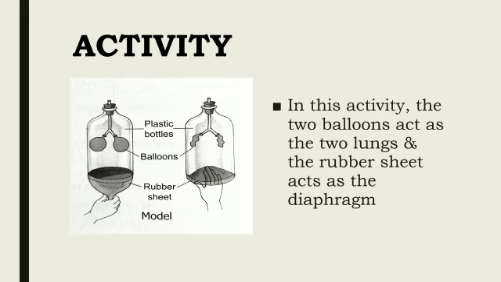Now, gently pull the rubber sheet down. You will observe that the balloons increase in size. Next, gently push the rubber sheet upwards and inwards. The balloons decrease in size. In this activity, children, the two balloons act as the two lungs and the rubber sheet acts as the diaphragm. The first figure represents the process of inhalation while the second figure represents the process of exhalation.